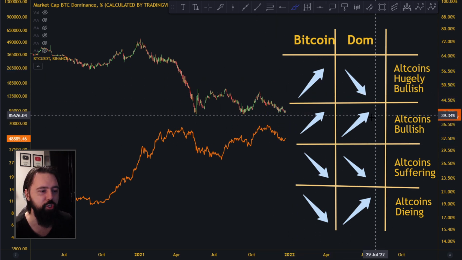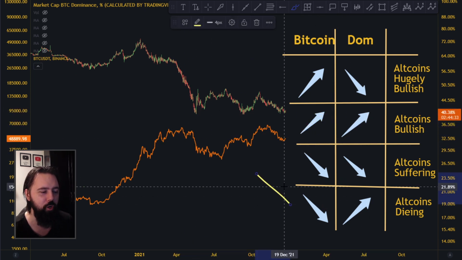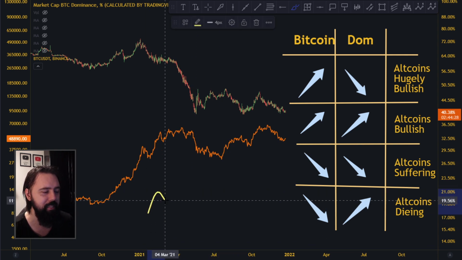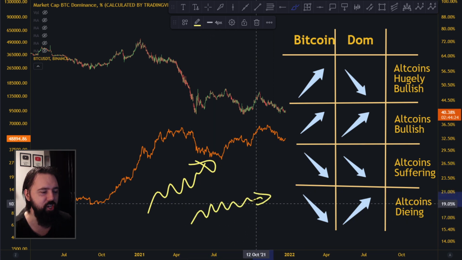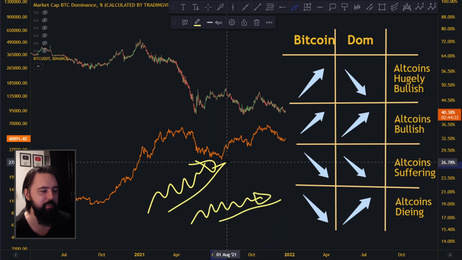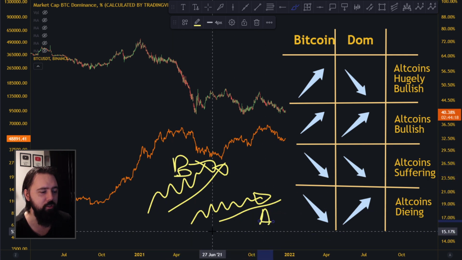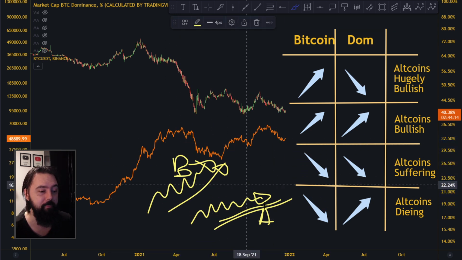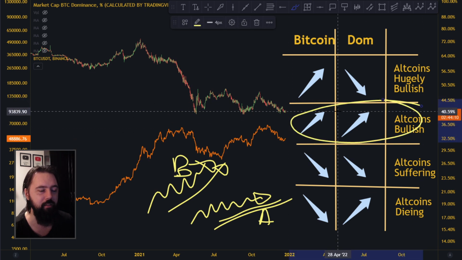Second, altcoins bullish, but Bitcoin goes up, dominance goes towards the upside. It doesn't mean that altcoins are going down. That's not what it means. What it means is that Bitcoin is going towards the upside, but altcoins might be going towards the upside too, just not at the same speed as Bitcoin. Bitcoin is cruising towards the upside, but altcoins are also going up, just not as fast as Bitcoin. And I mean, they can also be going towards downside, but